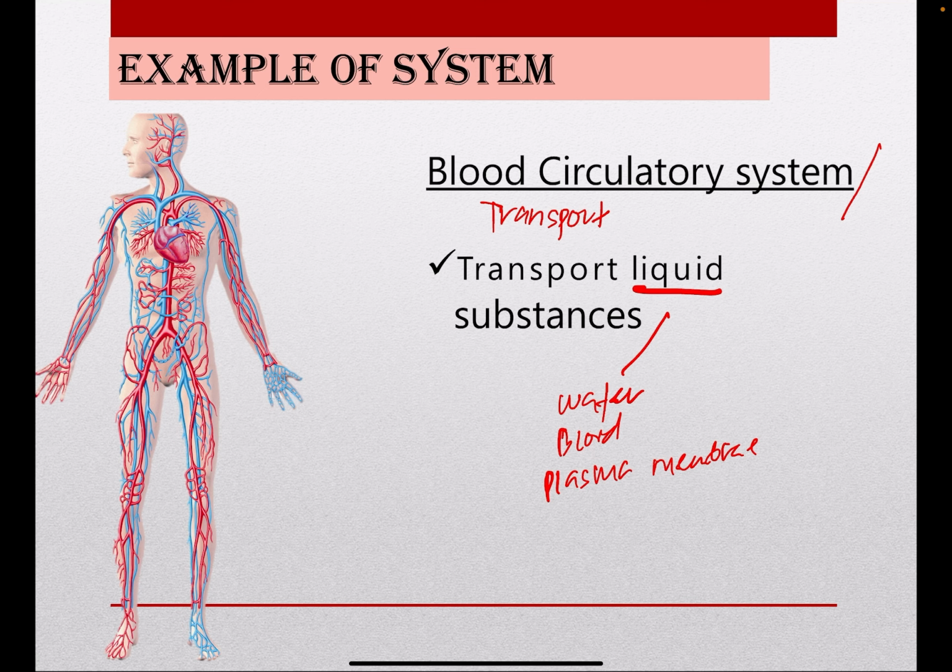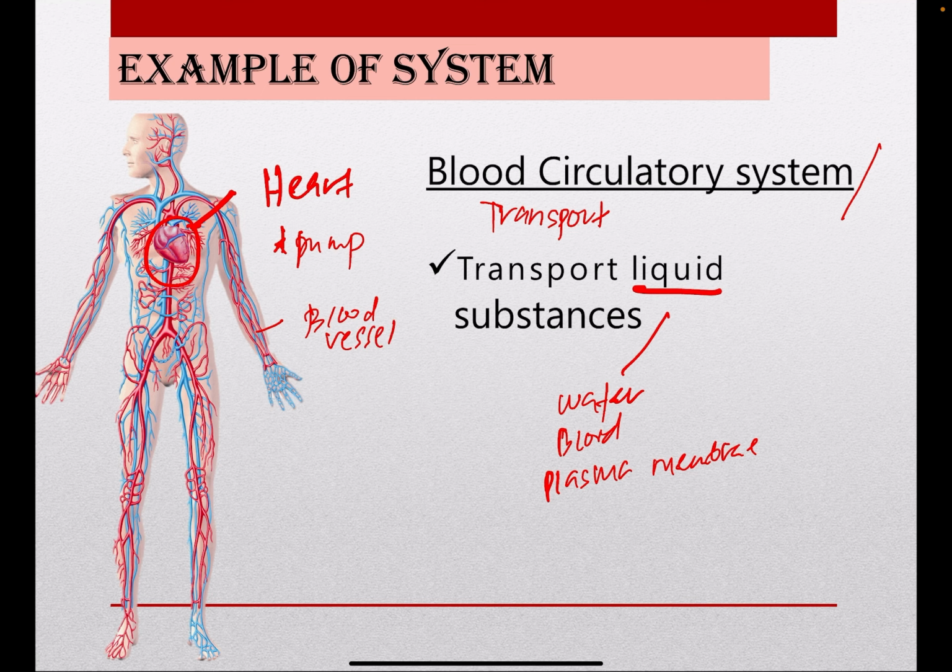It consists of the heart. Okay, our heart work as a pump, to pump the blood throughout the body. And it also consists of the blood vessel. Saluran darah. Saluran darah ada 3 jenis, which are artery, capillary, and also vein.